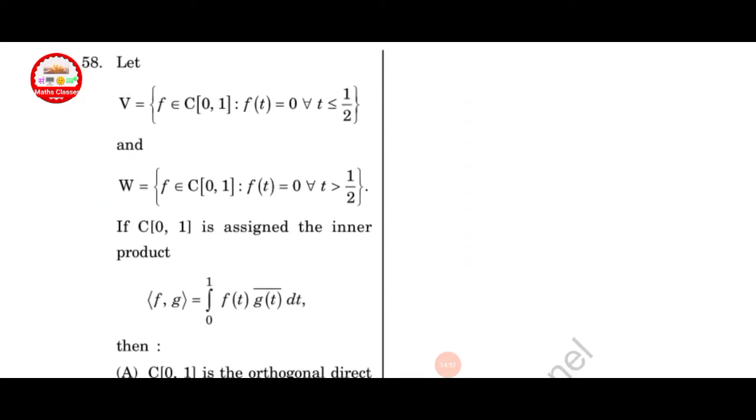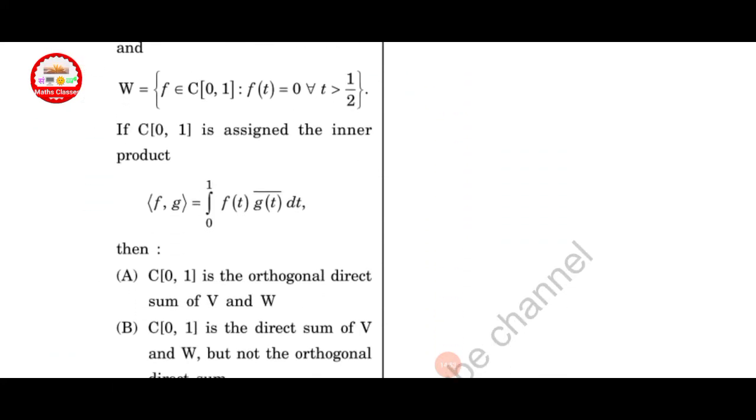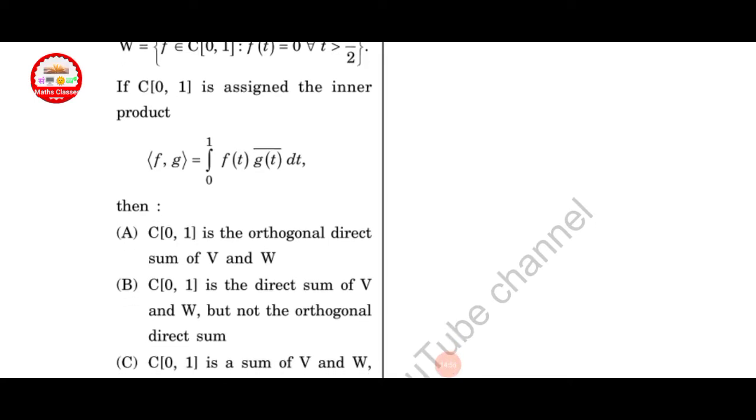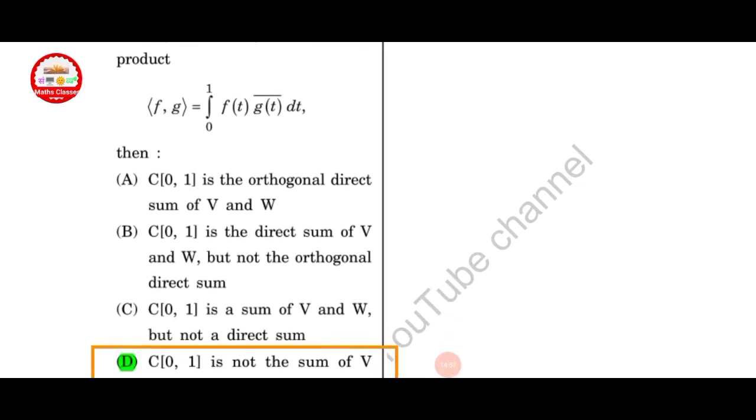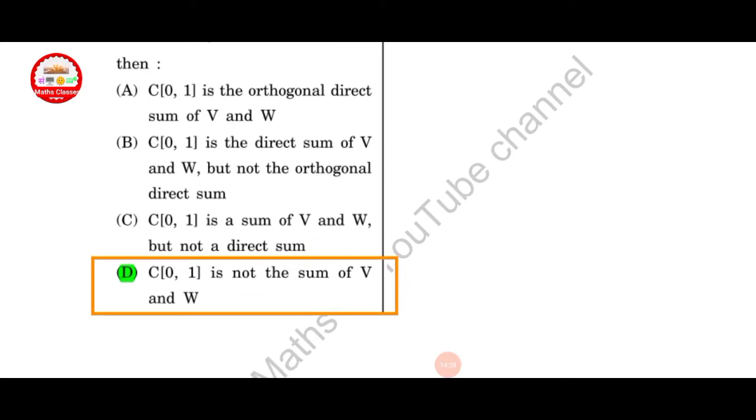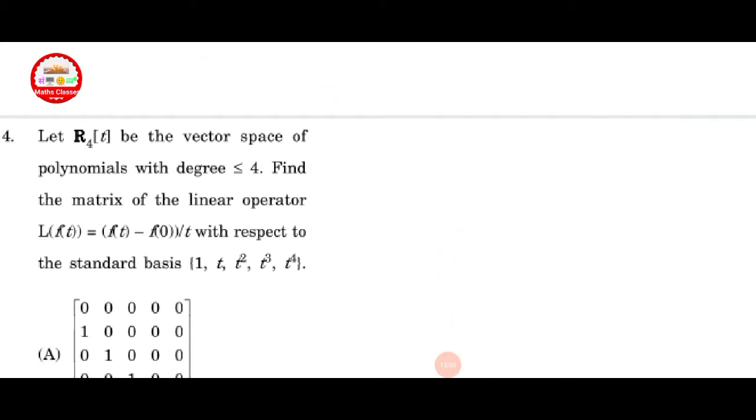Next question. Let V be given and W be given. If C01 is assigned the inner product of f and g, then which one is correct here? Here option D is correct. C01 is not the sum of V and W.